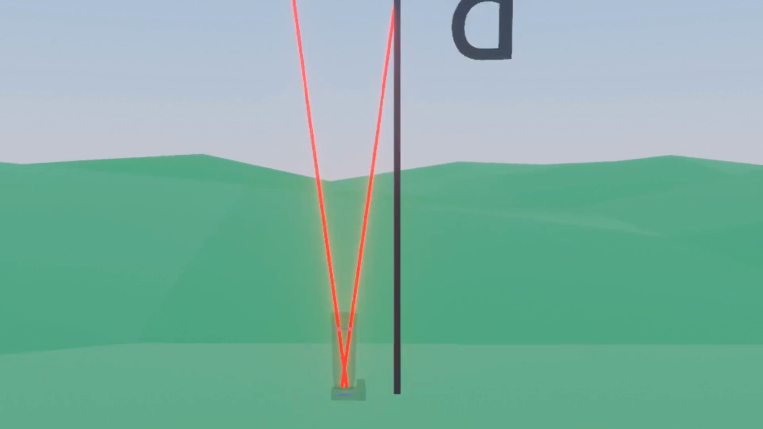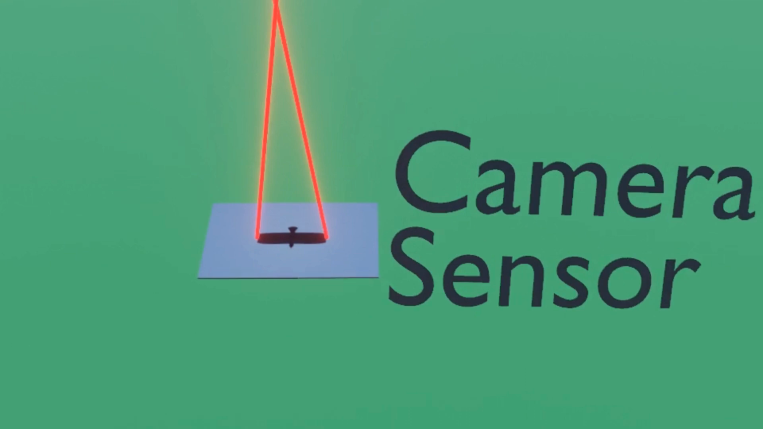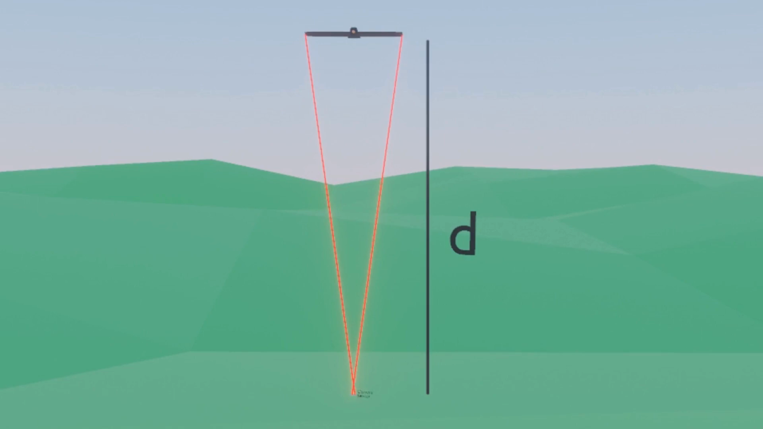You can see how the light rays pass through the lens and onto the actual camera sensor which captures the photograph. Using simple trigonometry, we can calculate the distance d between the camera and the bird, as long as we know the wingspan of the bird and the focal length of the camera lens. The focal length of the camera lens can help us calculate the field of view in degrees.